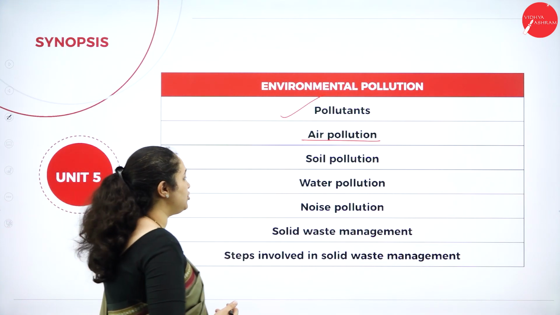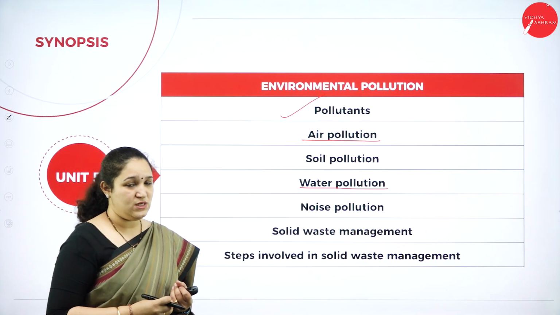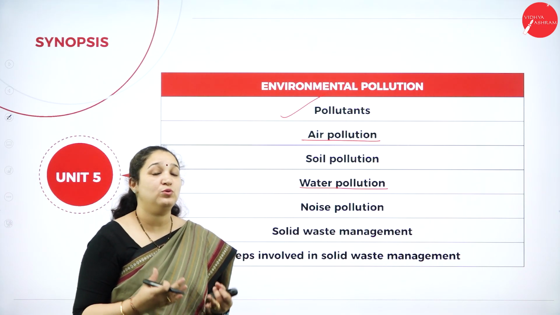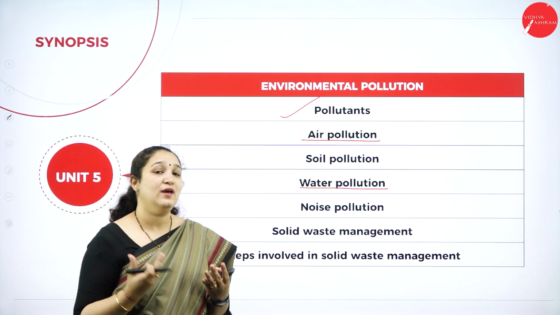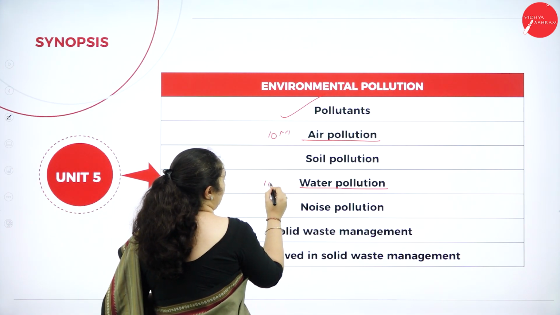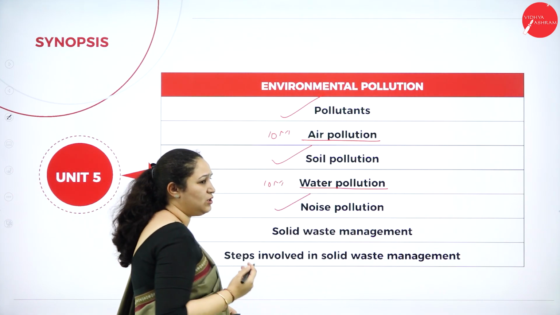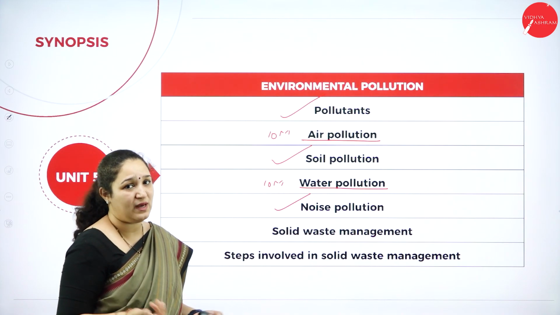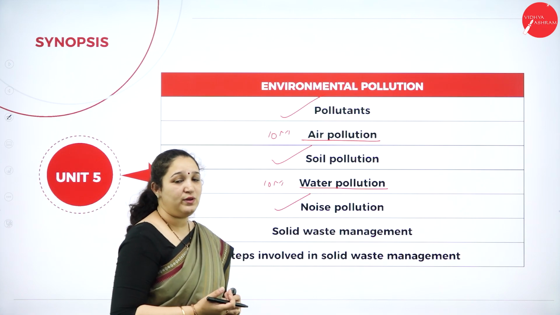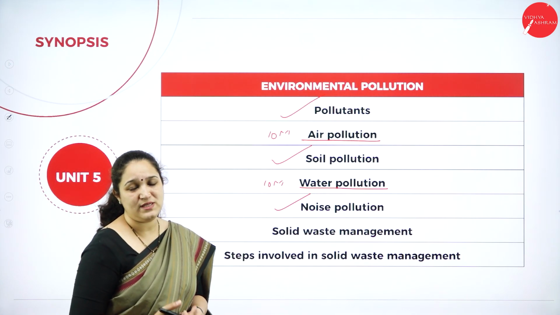Now, air pollution as well as water pollution, that is the causes, the effects, and the measures we have to take to control these 2 types of pollution, can be asked as a 10-mark question. Okay. Soil pollution and noise pollution is usually asked for 5 marks or sometimes even for 2 marks. Then we have what is solid waste, and how do we manage solid waste, the different steps involved in solid waste management.